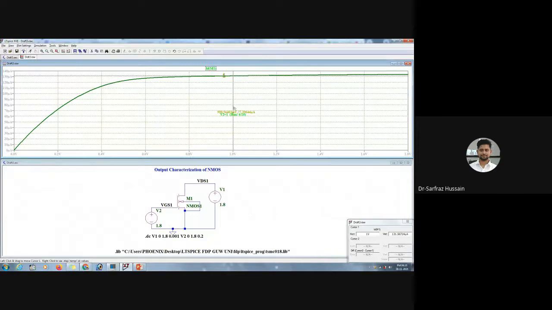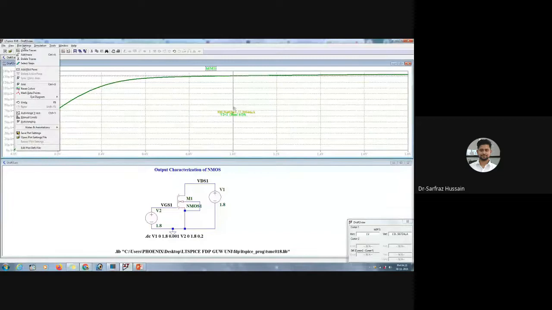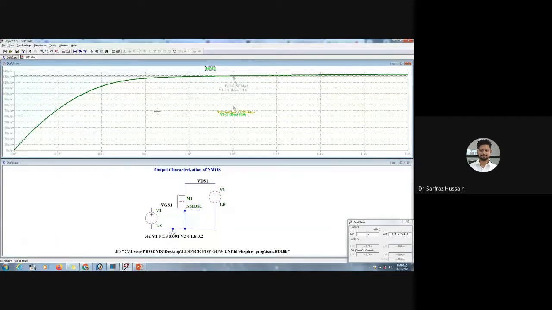Here you can move the cursor. You have to click on this one and move the cursor over here. Now, in order to make the notations, you have to click on notes and annotation and click on label cursor point. You can also do these things in MATLAB, by running a particular script to find these points. That is much easier compared to this, because here we are putting all those cursors manually.